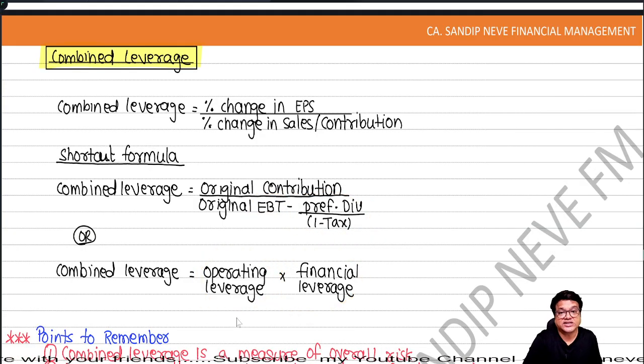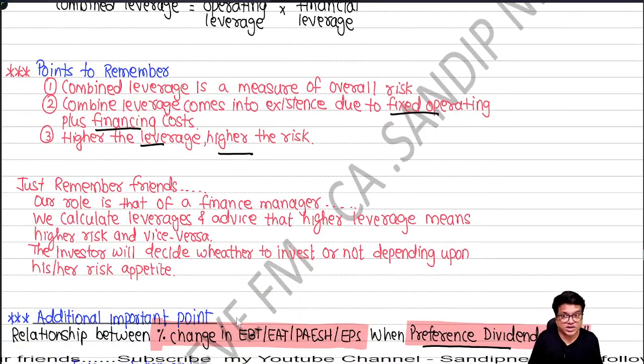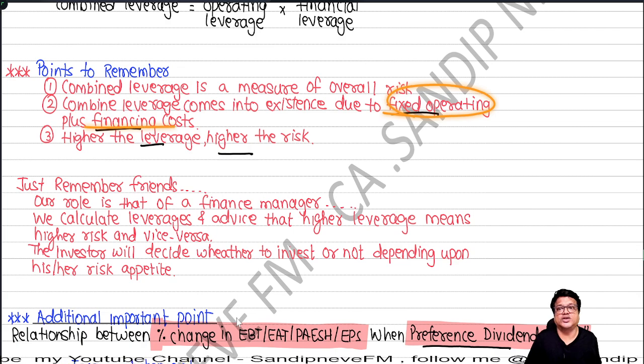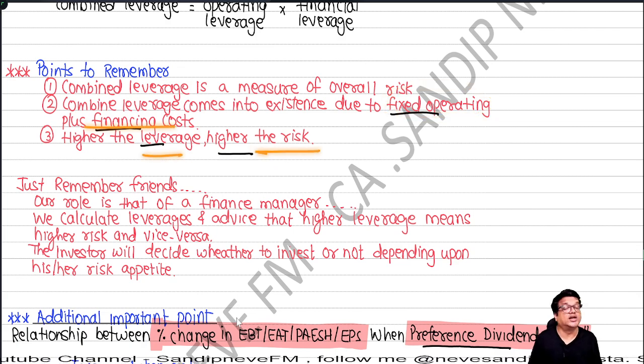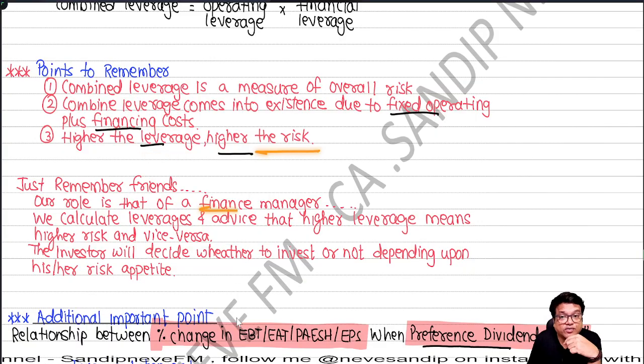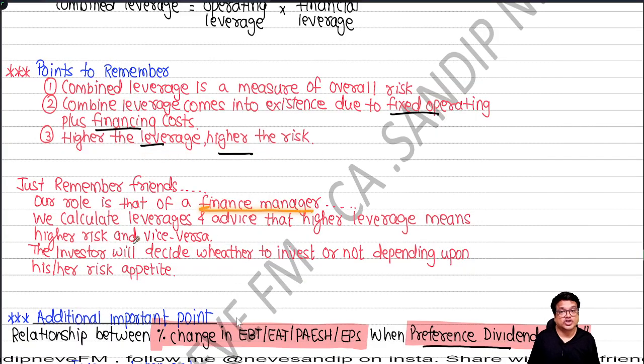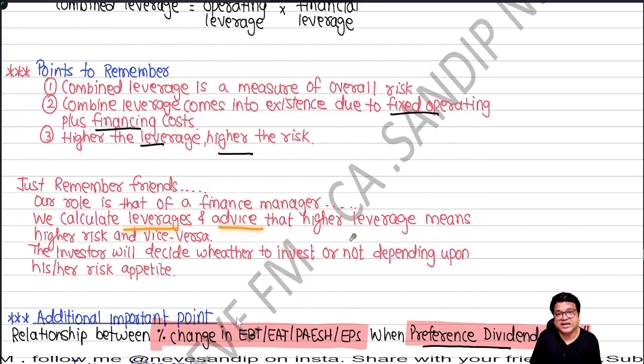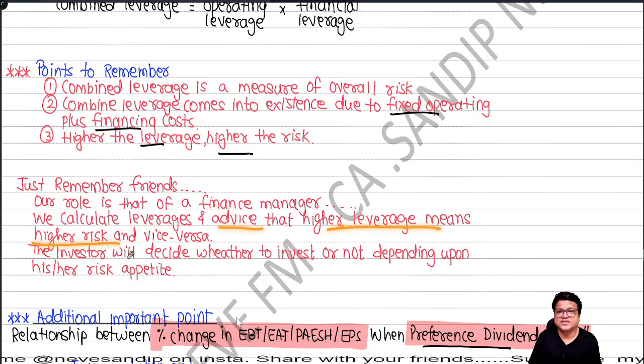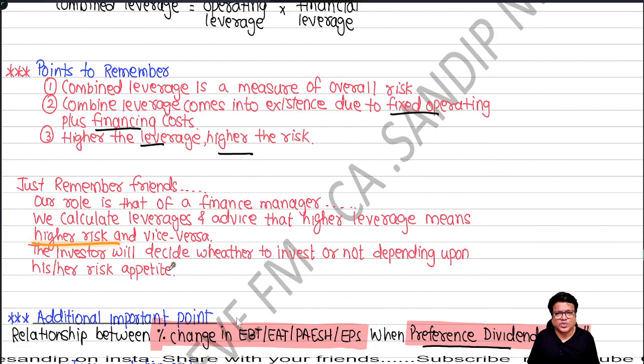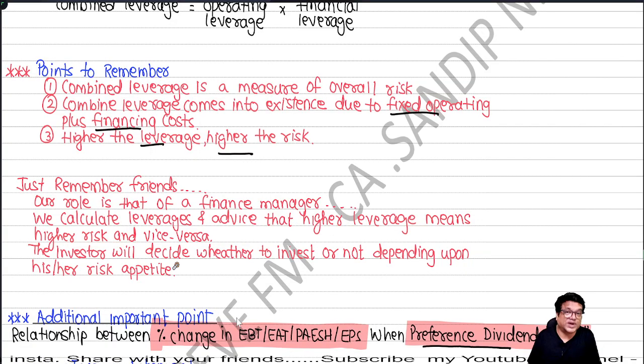So what is combined leverage? It is a measure of overall risk. It comes into existence due to fixed operating plus financing cost. Higher the leverage, higher the risk. Important. Our role is that of what, people? Finance manager. So we calculate leverage and advise that higher leverage means higher risk. Let the investor decide how much risk he wants to take.